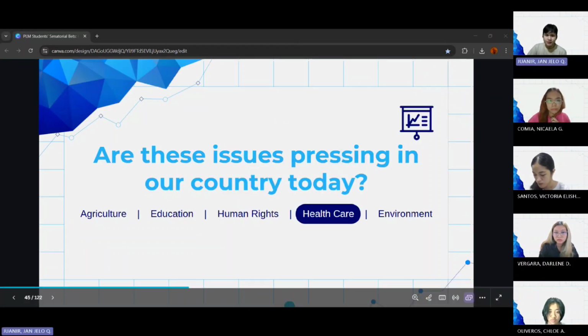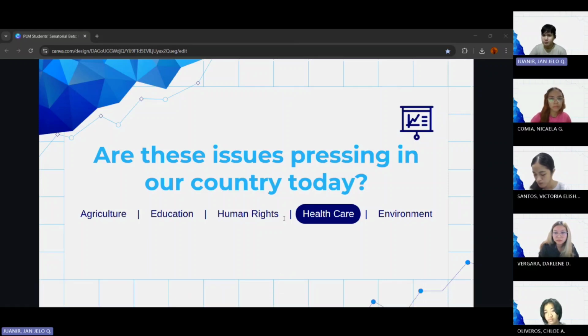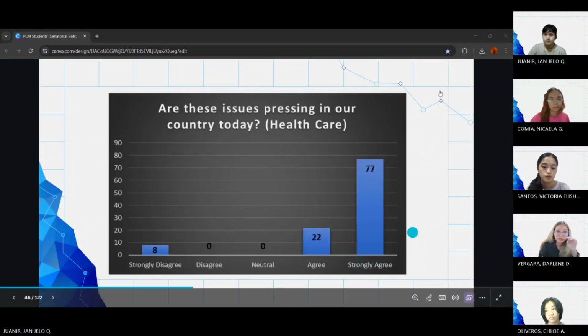So, we now proceed to the next Philippine sector, which is healthcare. How do the Haribons view this particular sector in the current time? So for the chart of healthcare, we also use bar graph.